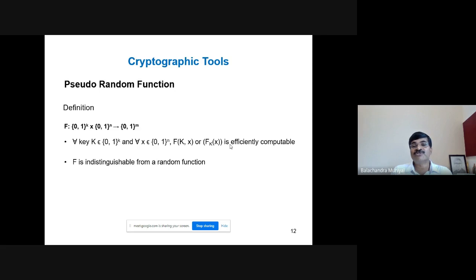The algorithm gives you the correct output and it terminates without any problem. Your algorithm halts after some computations, giving you the correct output. Now, from the definition, you might have understood that f is indistinguishable from a random function. The output is a random number.